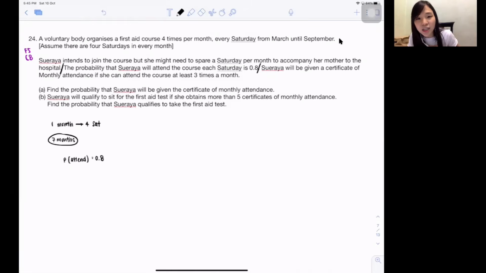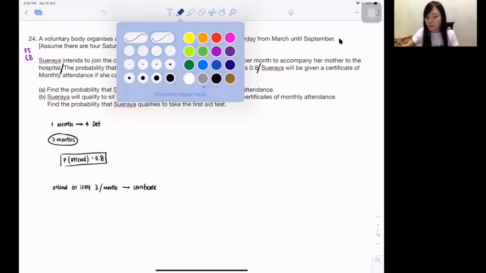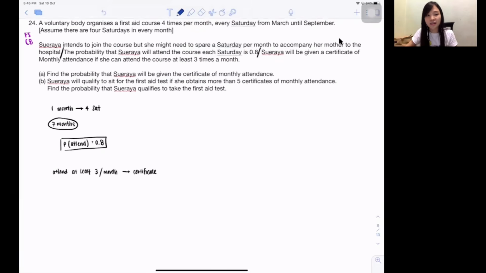Correct? Next, Suraya will be given a certificate of monthly attendance if she can attend the course at least 3 times a month. So you try to tell me that if you attend at least 3 times in a month, you will be given a certificate. Okay, super straightforward. Everything they say, I just try to list it out. Everything I list out is a bit ugly, but yeah. By the way, the probability of attending is 0.8, correct? Never mind, later on only I write it.